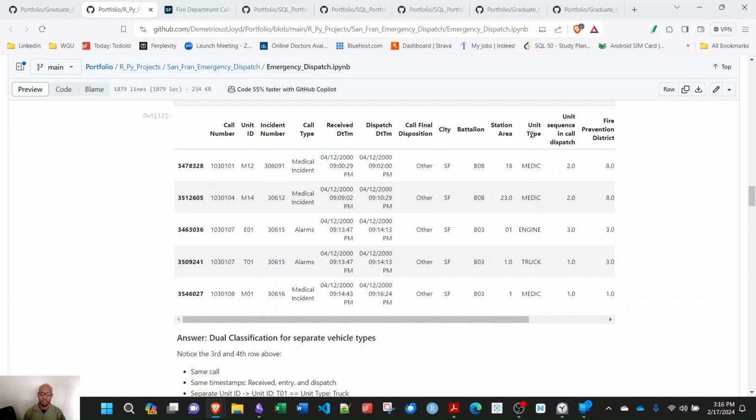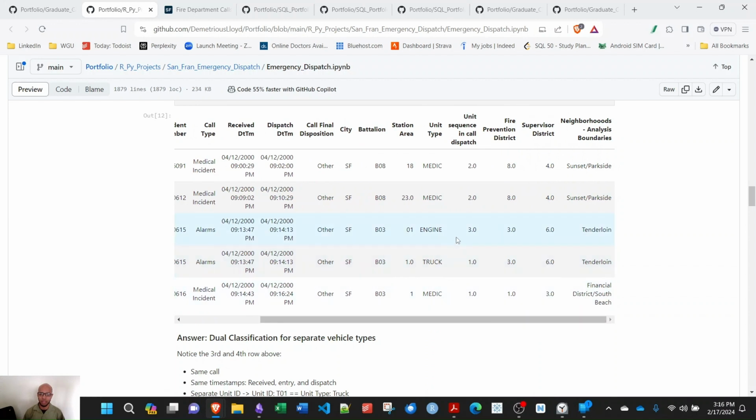I went back to my table and it basically said that for unit ID, each unit here represents a different type of vehicle they send out. So this and this are redundant columns. Those are also what are causing duplicates. So if a call is received but multiple vehicle types are sent out, I don't want any double counting there.